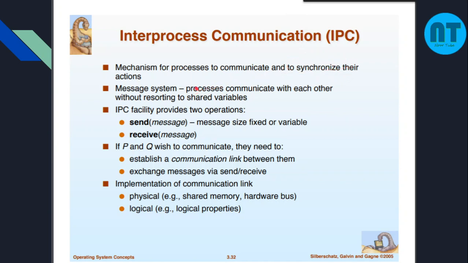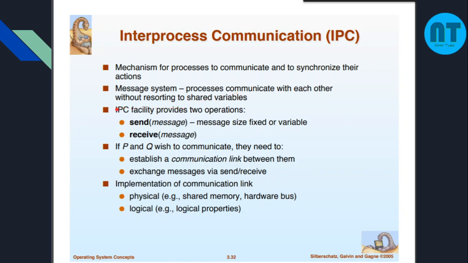So they need a message system that is able to pass the message from one process to the other, so that they can communicate without resorting to shared variables. That means they can also communicate by shared variables, or some other means of communication.